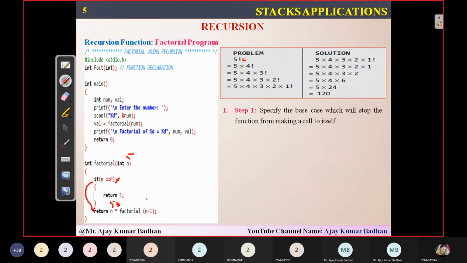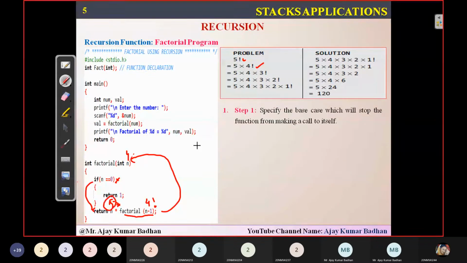I hope you are getting it. Now the system will, by default, when you call factorial n minus 1, meaning factorial of 4, it will come here. Now this time the value of n will be 4. In the meantime, the system will store the value of 5 into the stack. So the system will push that value 5 onto the stack.